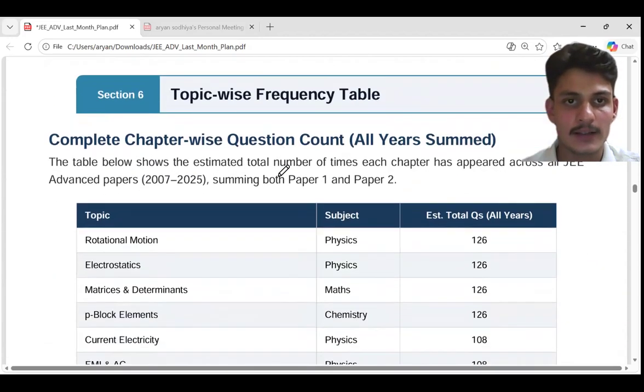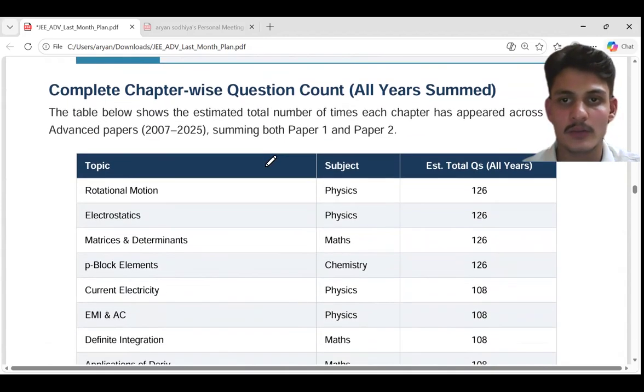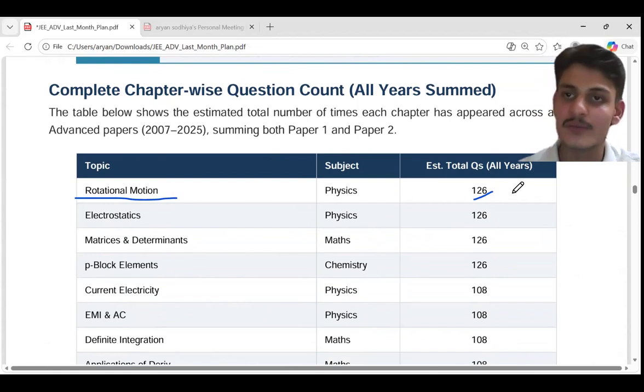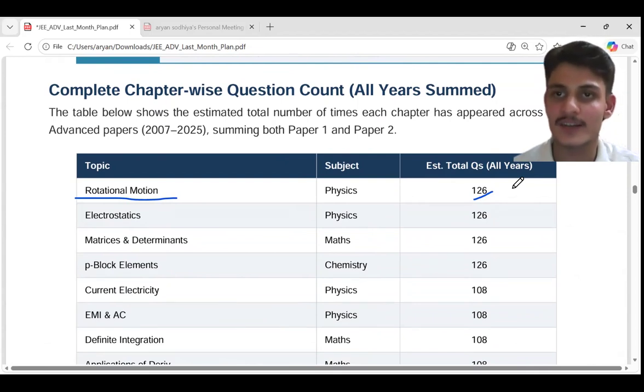Now, after that, I would suggest you a topic wise frequency table. Okay. So 126 questions have been asked from rotational motion. Now you would say that 126 is a single total number of questions, like all chapters comprise 120 questions in JEE Main. And how can rotational motion questions be 126? This is a summation of all years.